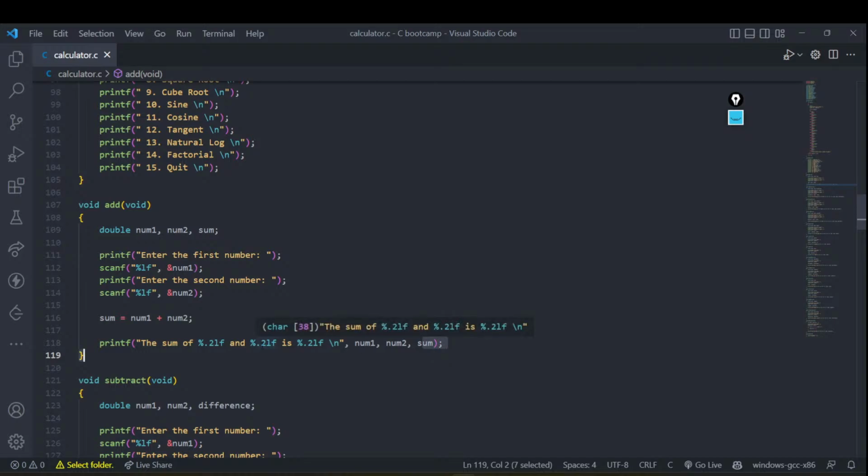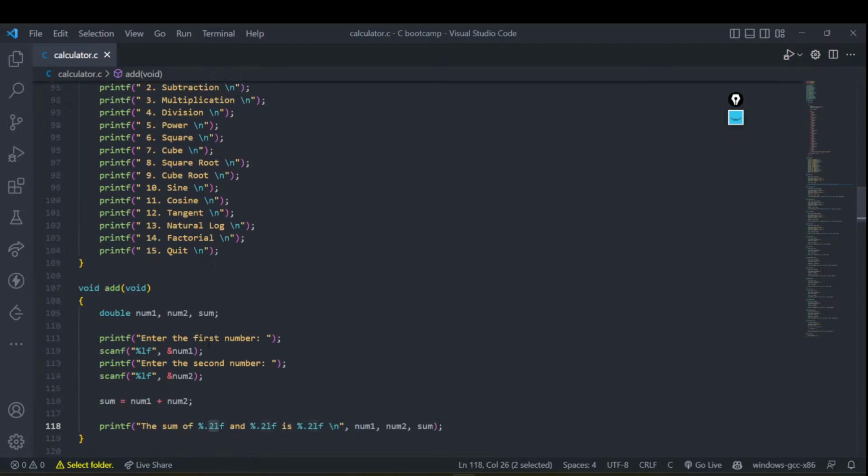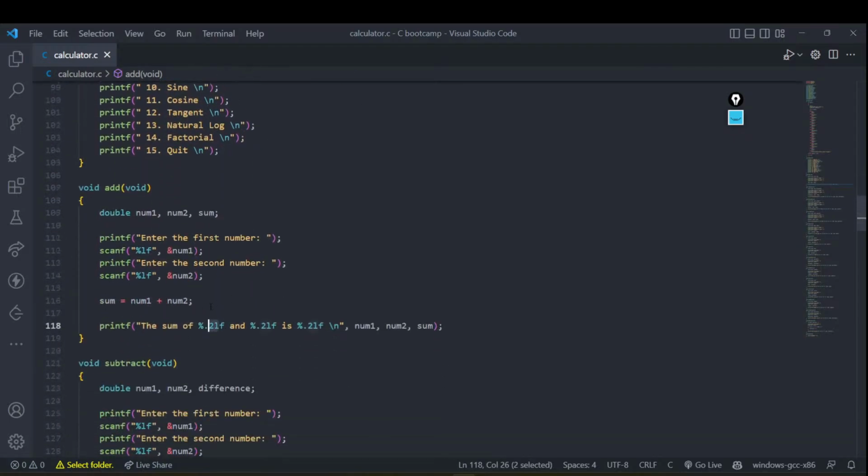Again, one very crucial thing to see over here is that we are writing this strange thing, 0.2f. What is this 0.2f? What is the reason for that? Why are we writing this? Can anyone tell me that? Again, this is very simple, very intuitive. Point two means the precision is set, right? You may want to print the number, but you don't want to print all the decimal points, not until 8 digits or 16 digits. You only want a fair amount of digits, that is two digits after the decimal. So that is why we have written 0.2.